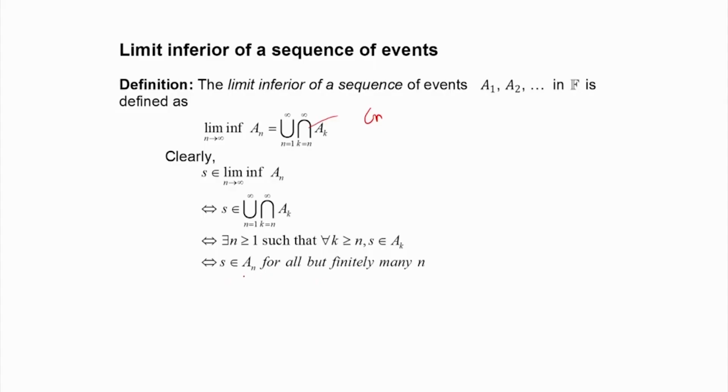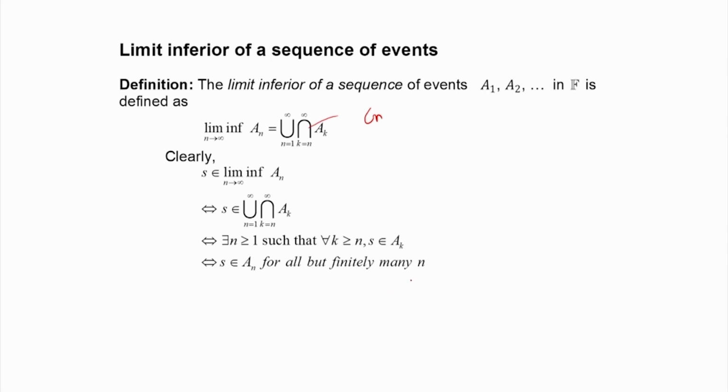What does it say? It represents the event for which S occurs in An for all but finitely many n. Maybe the first few events it may not occur, but the rest of the events it will occur in all. So, that way we define the limit inferior. We observe that in the case of limit inferior also, S will occur infinitely many times, because it may not occur in finitely many events, but subsequently it occurs. Therefore, it occurs in infinitely many events.